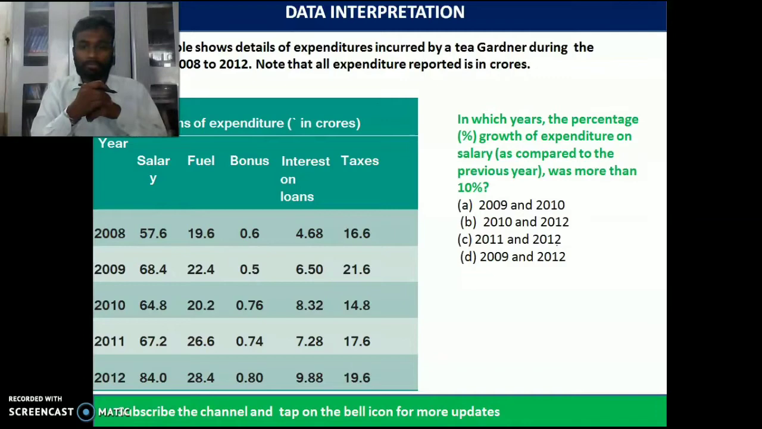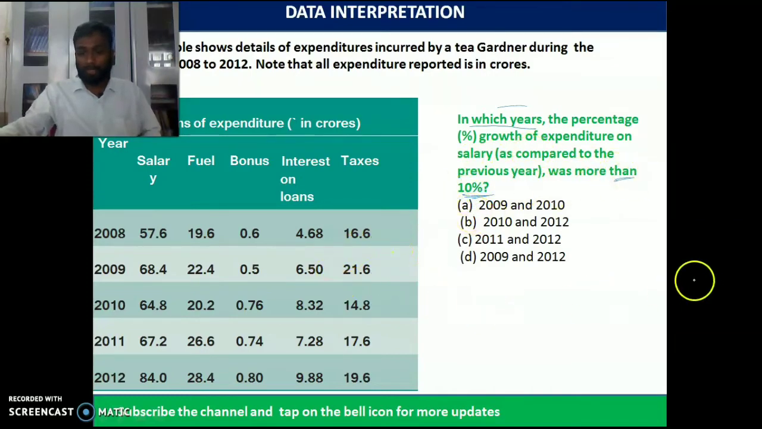In which year was the percentage growth of the expenditure on salary as compared to the previous year more than 10%? So try to understand the question. In which years was the percentage growth of expenditure on salary as compared to the previous year more than 10%? What is the value of percentage growth change? Percentage change is equal to the current year minus the previous year, divided by the previous year. So let us go forward, for example, let us take 2009